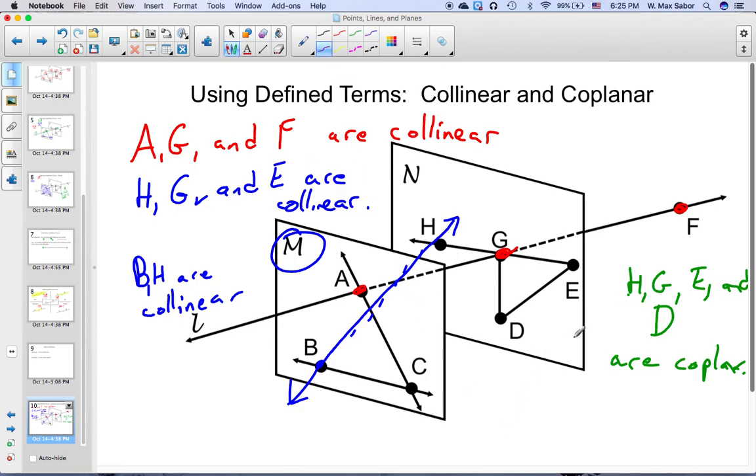We could also say, and this is more interesting, A, G, F, and C are coplanar. Because if you imagine the line going through A, G, and F, and then extending that out to C, that gives you a plane that you could describe. So that's what collinear and coplanar mean. Thank you.